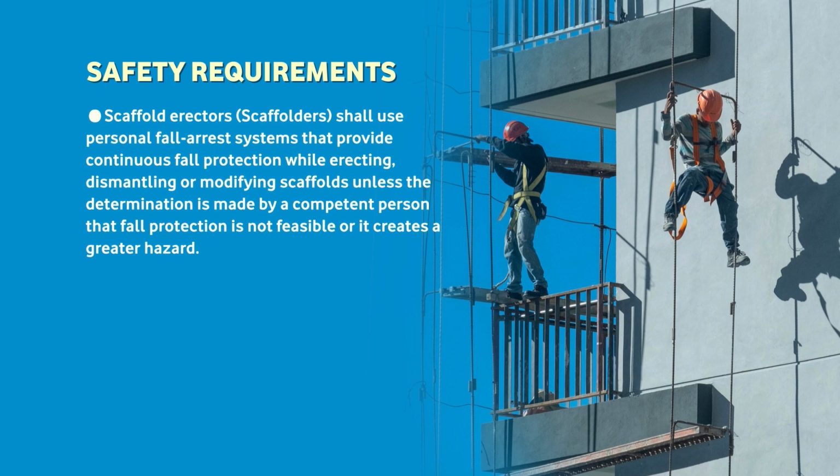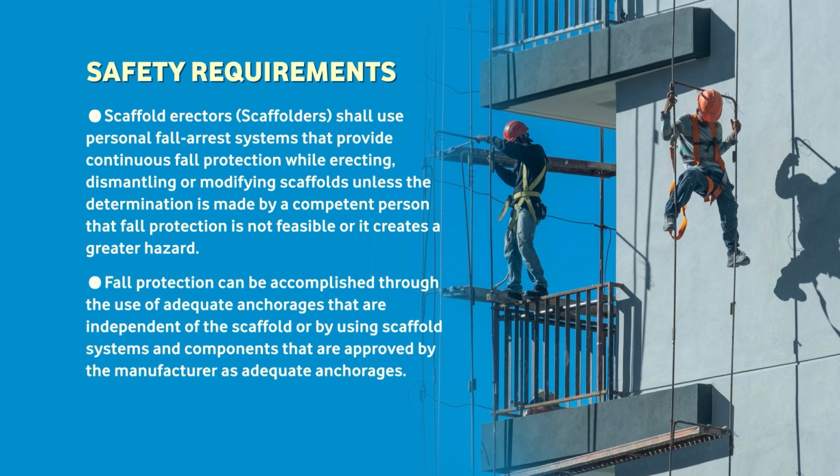A scaffold erector shall use a personal fall arrest system that provides continuous fall protection while erecting, dismantling and modifying scaffold, unless a determination is made by the competent person that fall protection is not feasible or creates a greater hazard. Fall protection can be ensured through adequate anchoring that is independent of the scaffolding, by using scaffolding systems and components approved by the manufacturer.